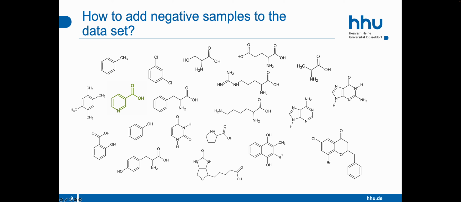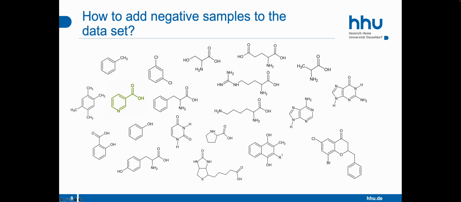And although many enzymes can be promiscuous, which means they can have secondary substrates for which they did not evolve, but to which they can still bind and catalyze, among this limited set of small molecules in our dataset, enzymes are quite specific towards their substrates. This means if we randomly pick small molecules from this set, there is a very high likelihood that these molecules are not substrates for a given enzyme.